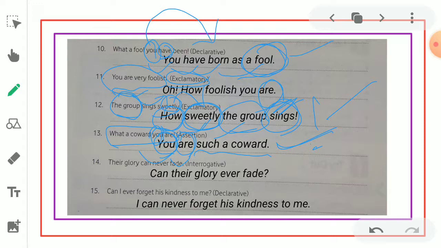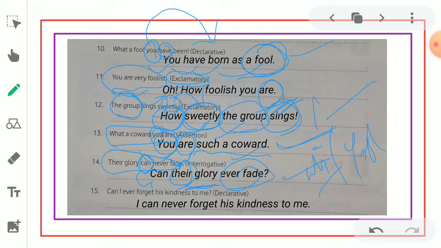Then, their glory can never fade. It is in the form of declarative. We have to convert it into interrogative. Either we can use a WH question or a yes or no question. Here we can take the helping verb can at first. Can their glory, possessive, ever fade? So it becomes a yes or no question. That is an interrogative sentence.